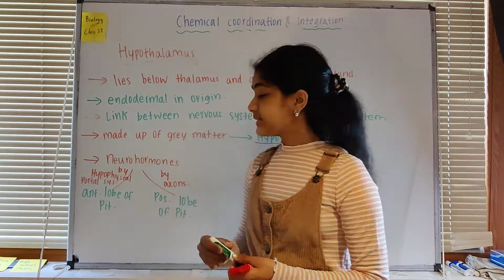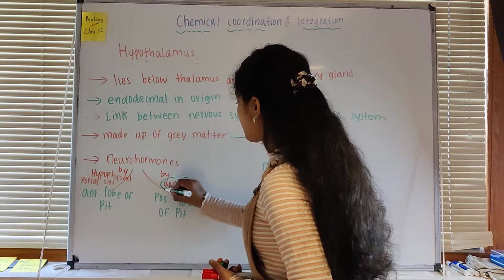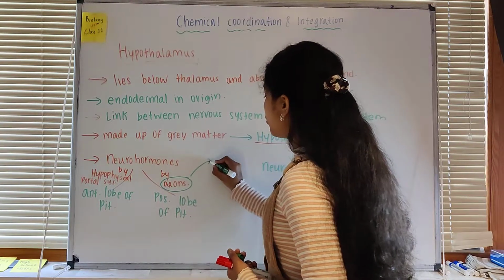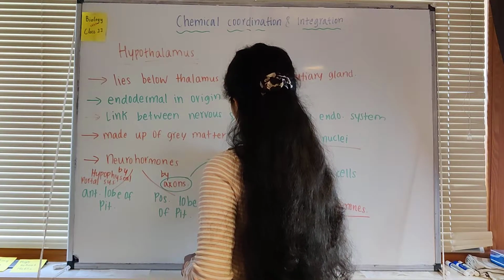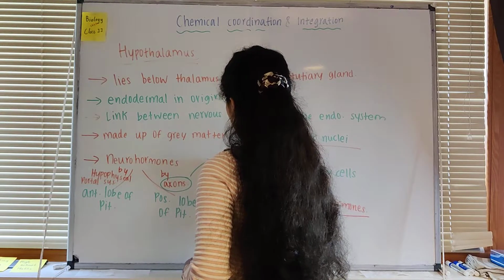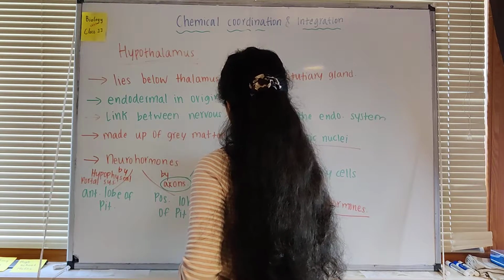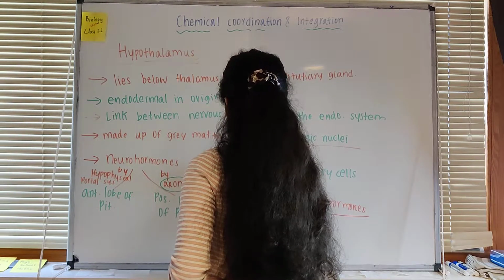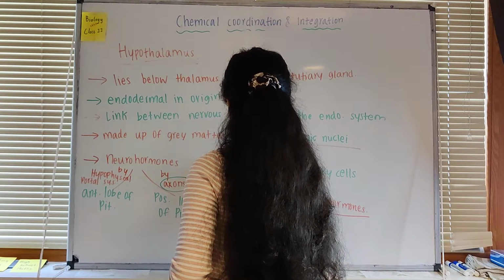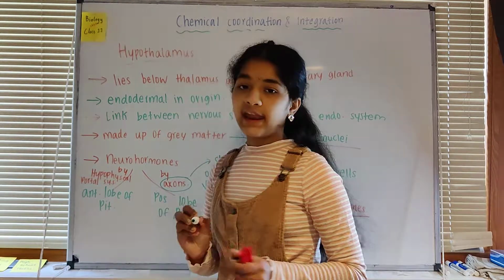Now, these axons store two different hormones. One is oxytocin, and the next one is vasopressin. Vasopressin is also termed antidiuretic hormone, or ADH.